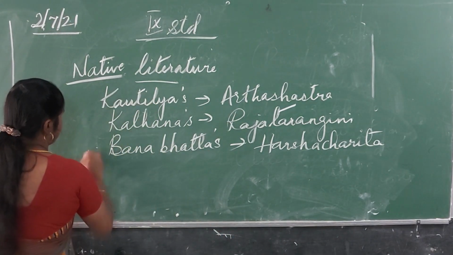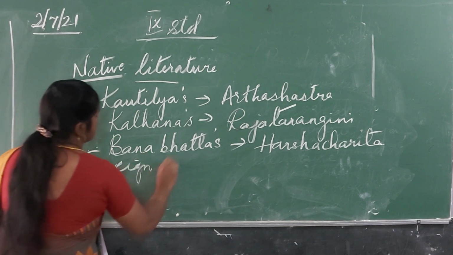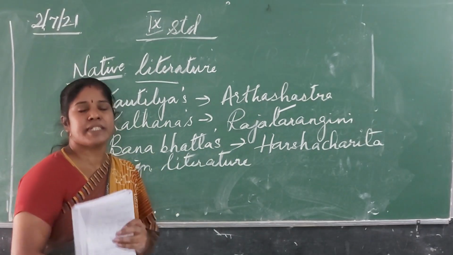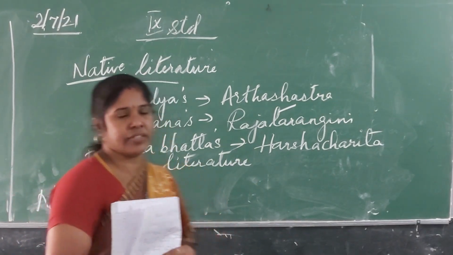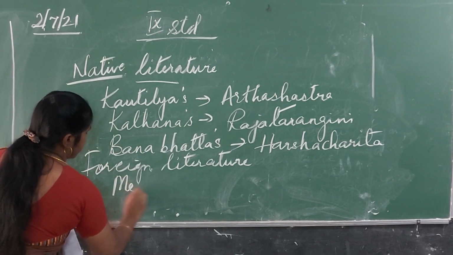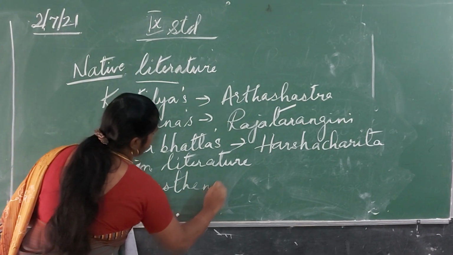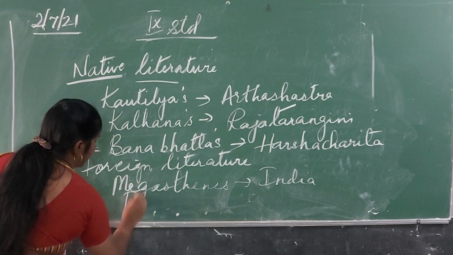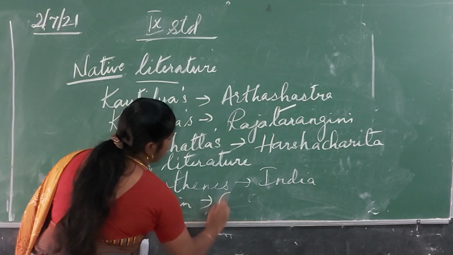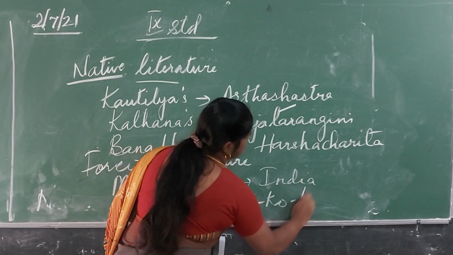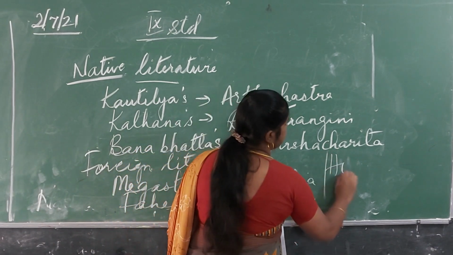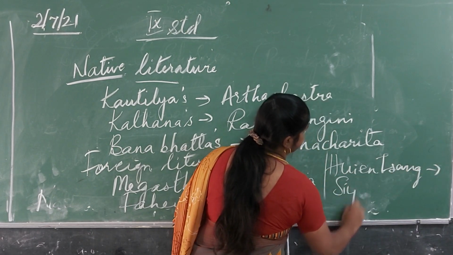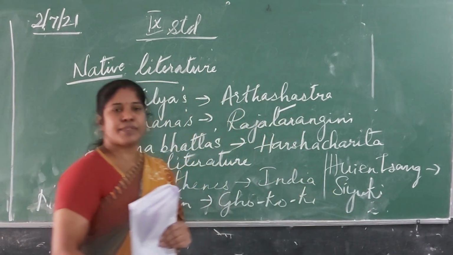Next is foreign literature. So what is foreign literature? The literature which was written by foreigners is called foreign literature. Example, Megasthenes wrote Indica. Fa-Hien wrote Fo-kuo-ki. And one more, Yuan Chwang wrote Si-yu-ki. These are some of the examples of foreign literature.